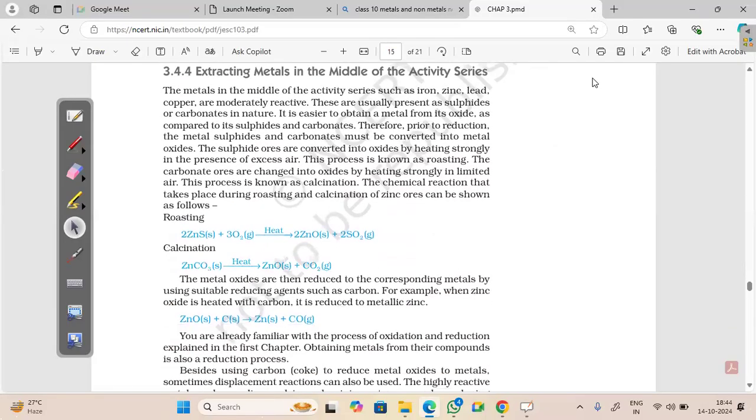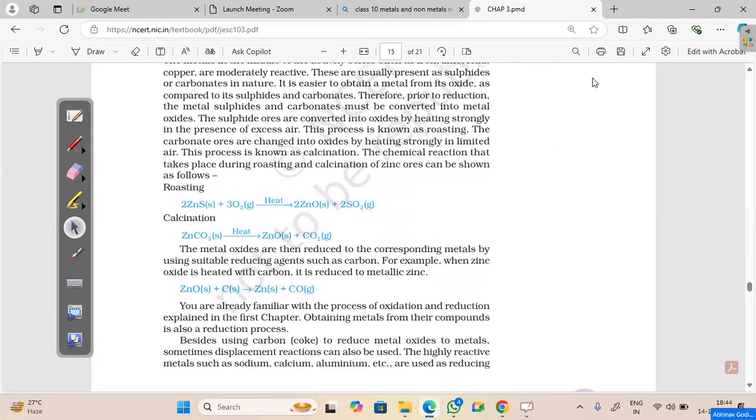Now see, in the middle of the reactivity series, you have zinc sulfide. So for zinc sulfide, you are performing roasting, and for zinc carbonate, you are performing calcination. That means you are heating the carbonate alone. No oxygen is required. Whereas if you have zinc sulfide, you are heating it in the presence of oxygen. Got it? Yes, sir.